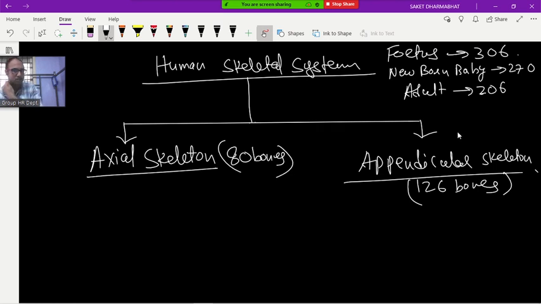So 306, 270, and 206. The last bone which fuses is the sacrum. In old age, the cranium bones, the flat bones of the skull, also start fusing with each other. But sacrum is the last bone which is fused.